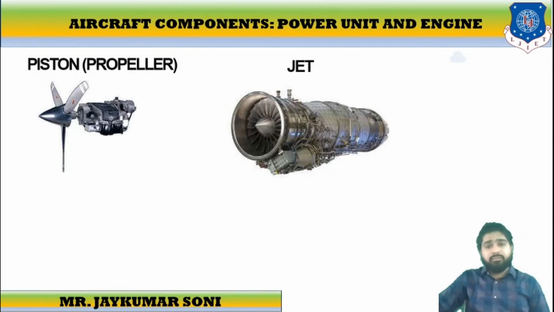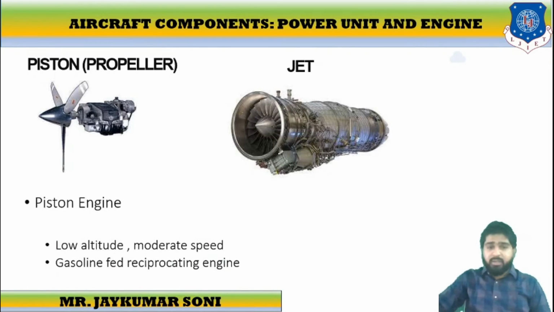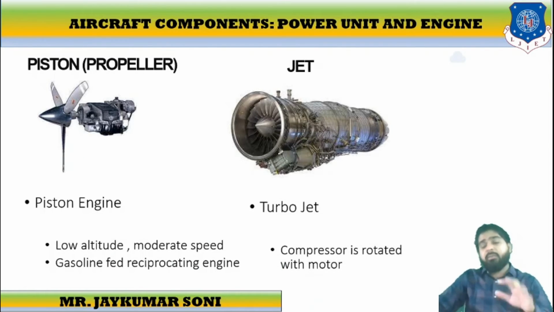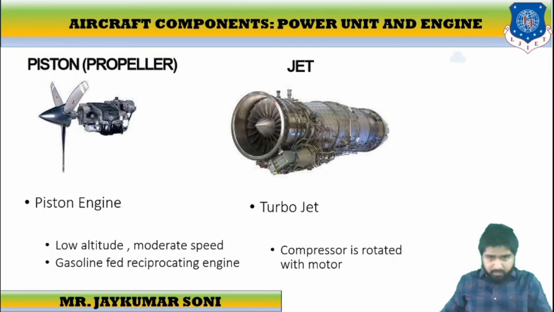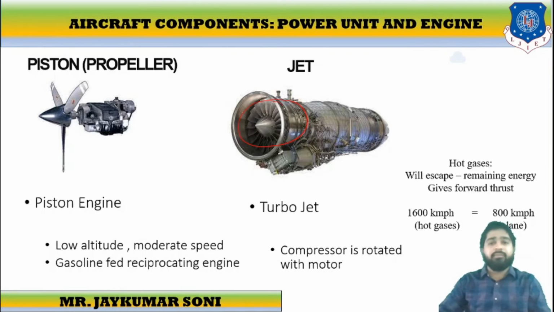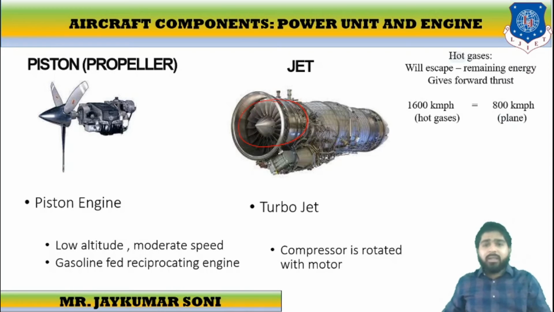Then comes the turbojet, which is also called a jet engine. The compression in the jet engine is done by the motor that can be seen over here. The hot gases will escape with the remaining energy.